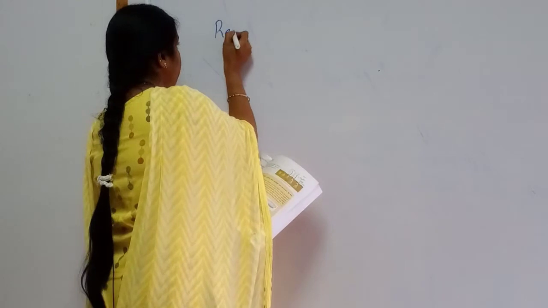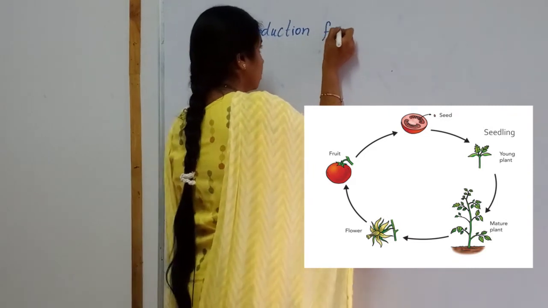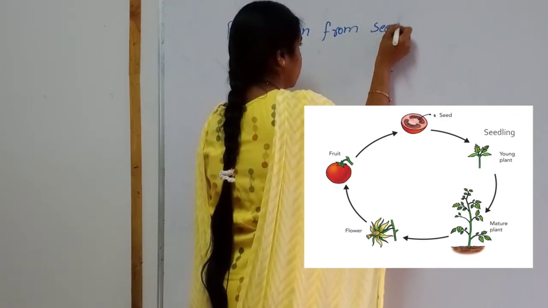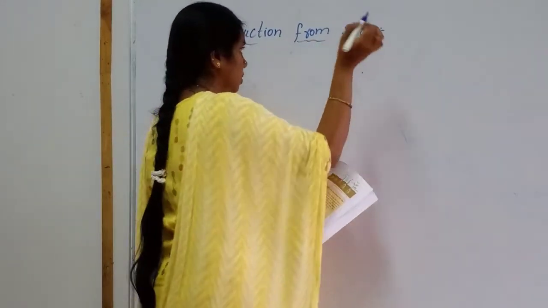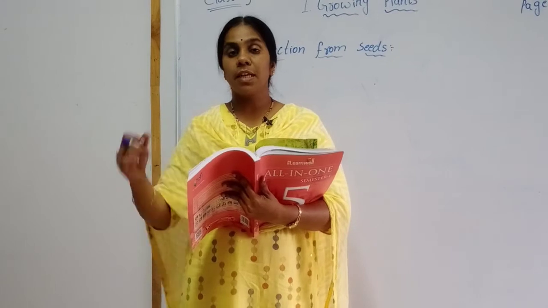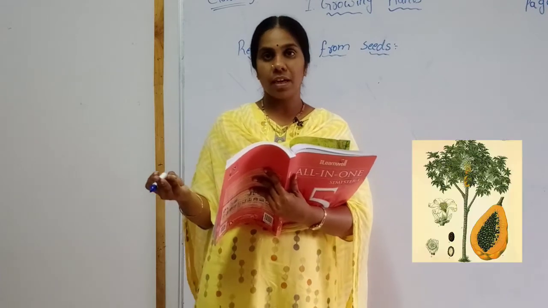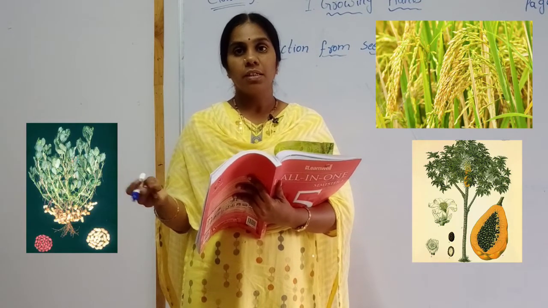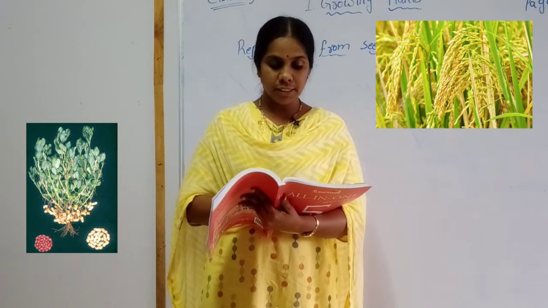Children, now let us discuss reproduction from seeds. Majority of the plants grow from seeds. Tell me some examples of plants that grow from seeds. Examples are papaya, groundnut and paddy. All these plants grow from the seeds.